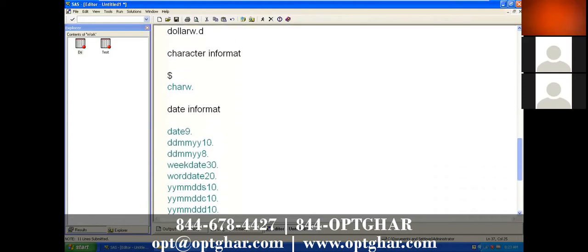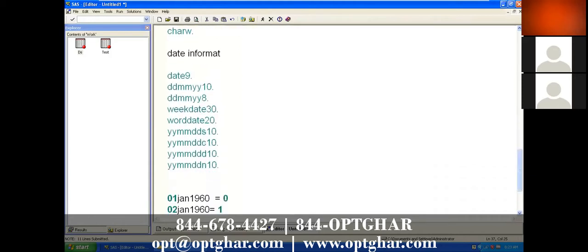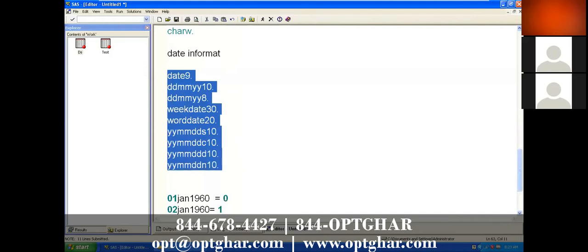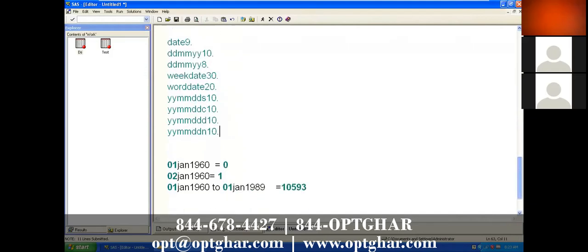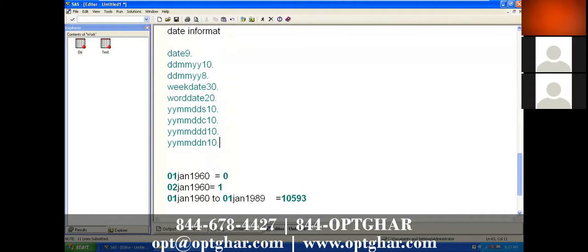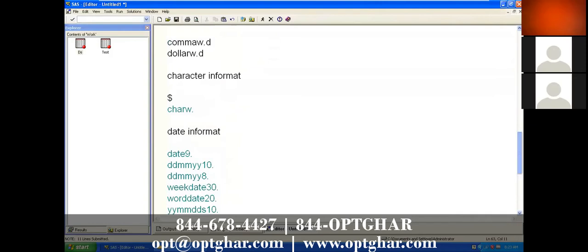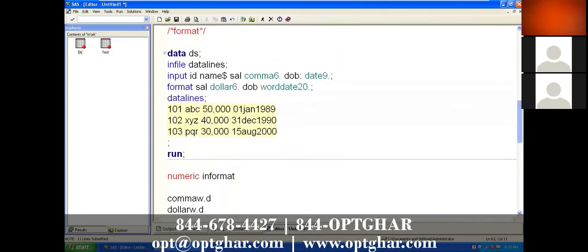Just go to the document and you can read it. I have one small question. Right now in the informat you have date9. If you put, say, date10 there, or worddate20, it doesn't matter, right?